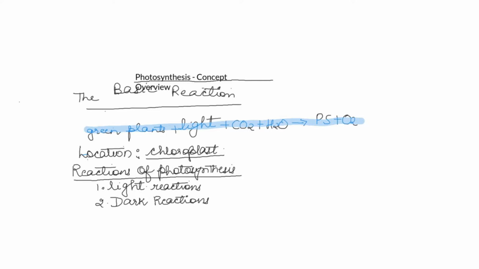is different. Light reactions utilize light directly, whereas dark reactions utilize light indirectly. That is why it is called a dark reaction. Okay.